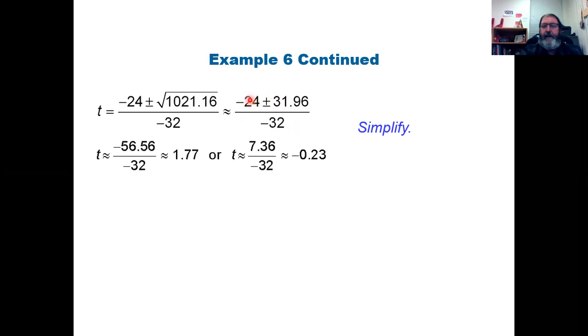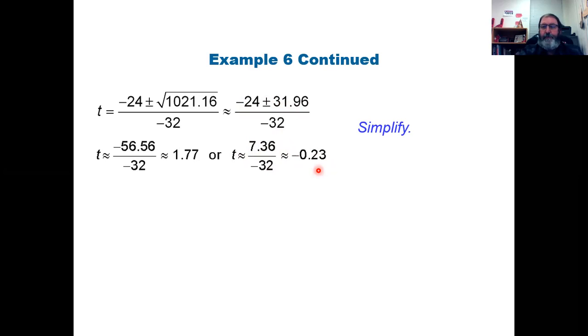And so when I do that, the -24 minus the √9600, I get this, -55.98. But remember, I'm dividing it by a -32. So a negative divided by a negative is a positive, and it comes out to be approximately 1.77 of a second. So 1.77 seconds. Over here, the other one, -24 plus the √9600, I get this, 7.36, divided by -32, it comes out to be -0.23 of a second.